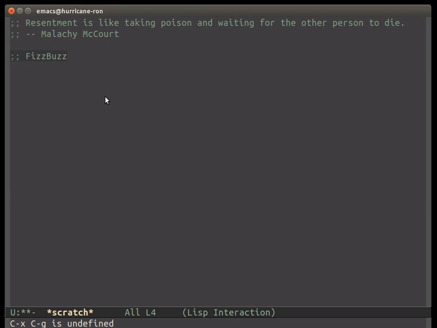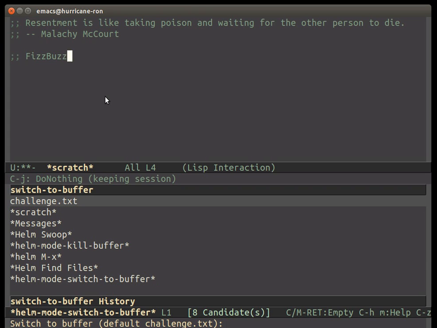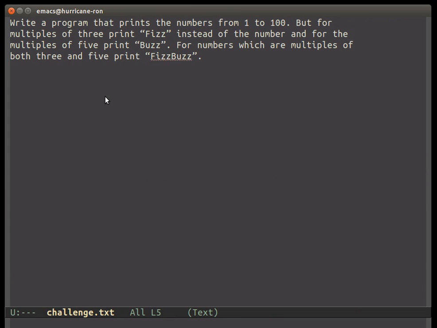It's an easier challenge, but I'm just starting to do these programming videos, so I wanted to get my feet wet. I haven't done any preparation for this other than copying down the challenge into a text file, and the challenge reads: write a program that prints the numbers 1 to 100, but for multiples of 3, print Fizz instead of the number, and for multiples of 5, print Buzz. For numbers which are multiples of both 3 and 5, print FizzBuzz.